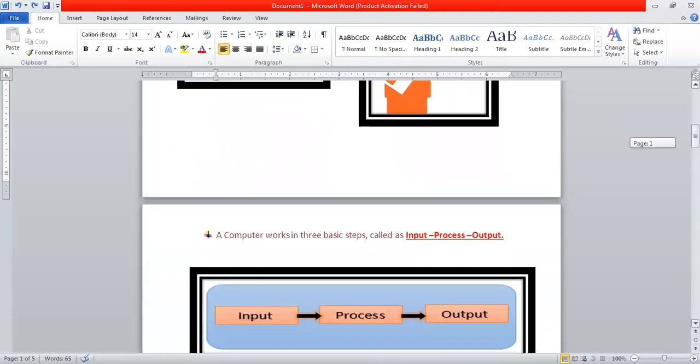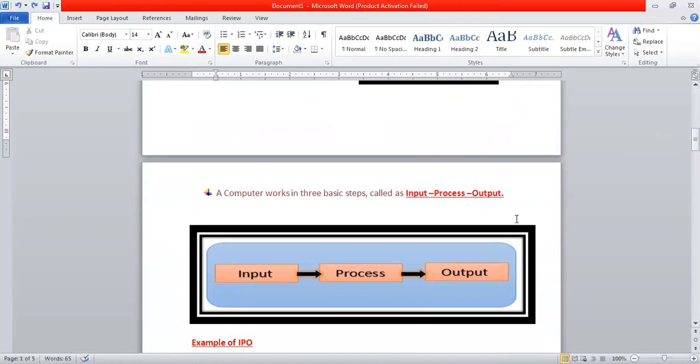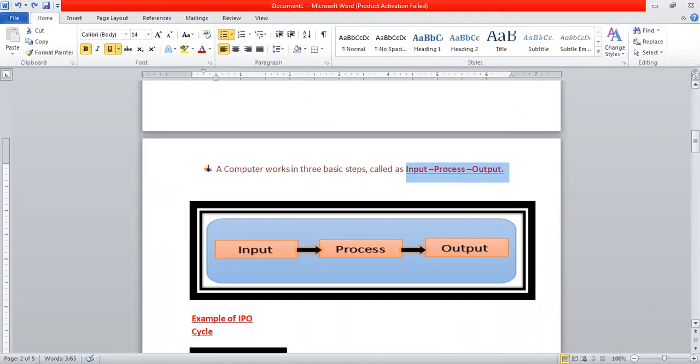Now, we will be learning the basic steps through which computer works. Computer works in three basic steps. Okay, so in how many steps computer works? In three basic steps, that is input, process, and output. Is it clear to everyone? I hope it is clear to everyone. Now it's time to learn what is input, what is process, what is output.